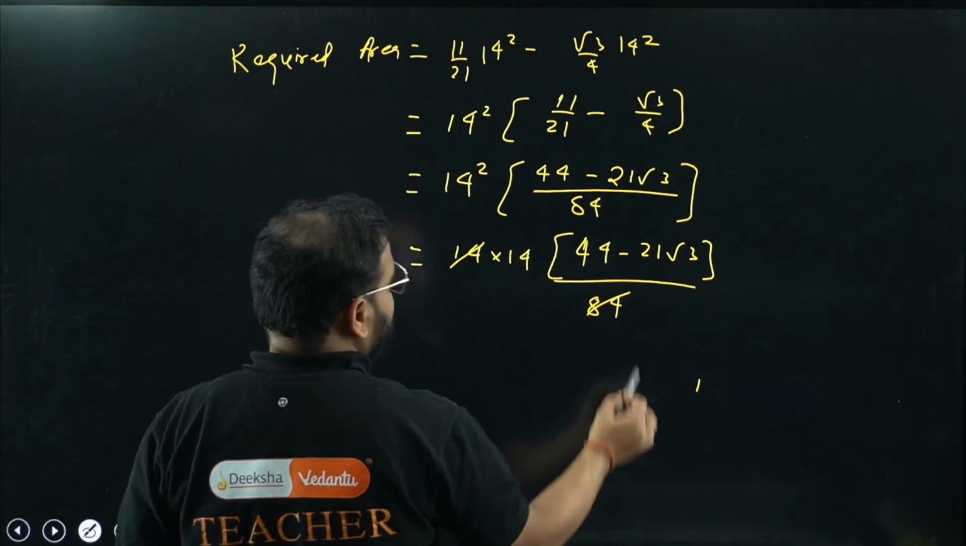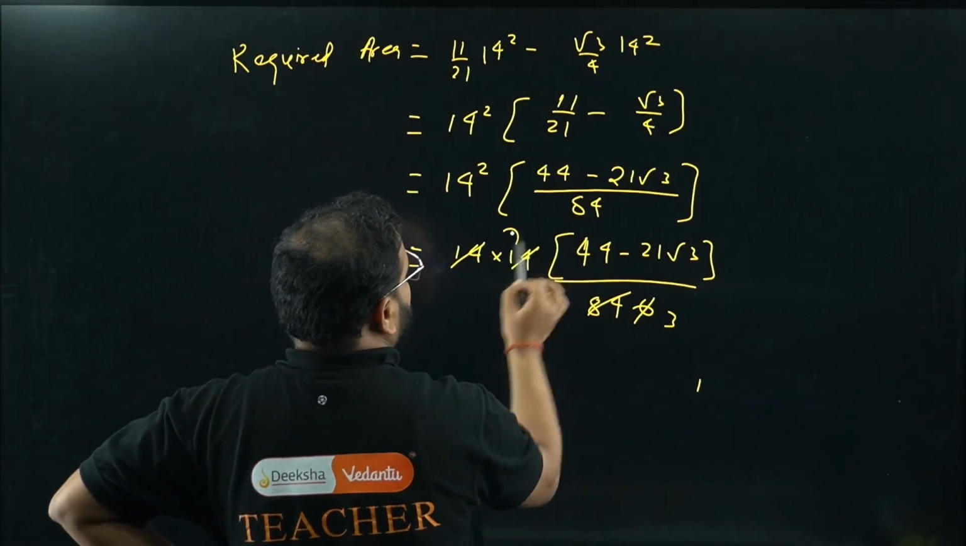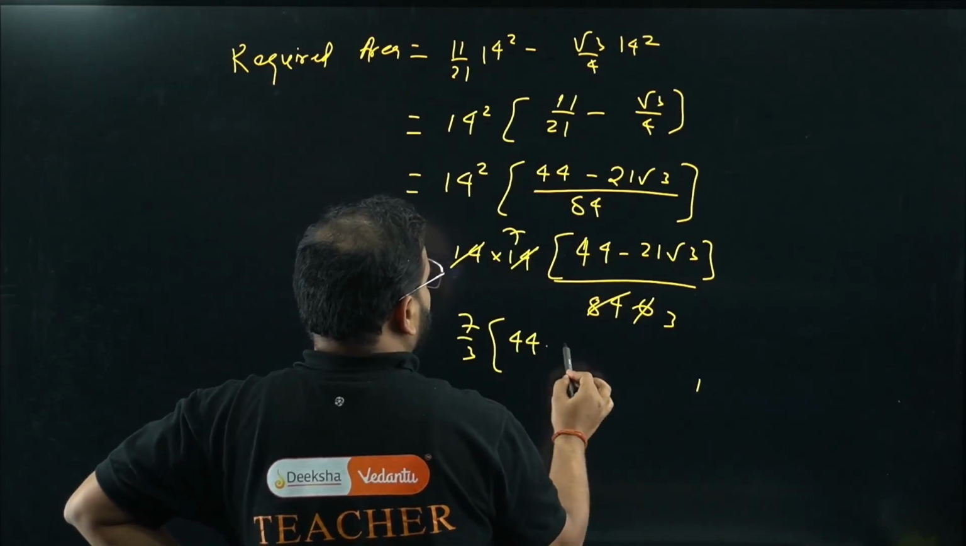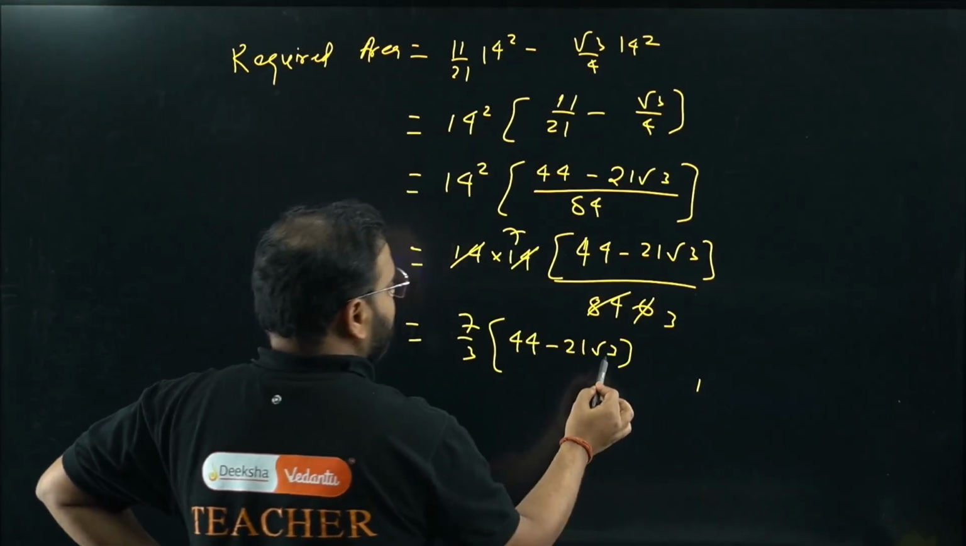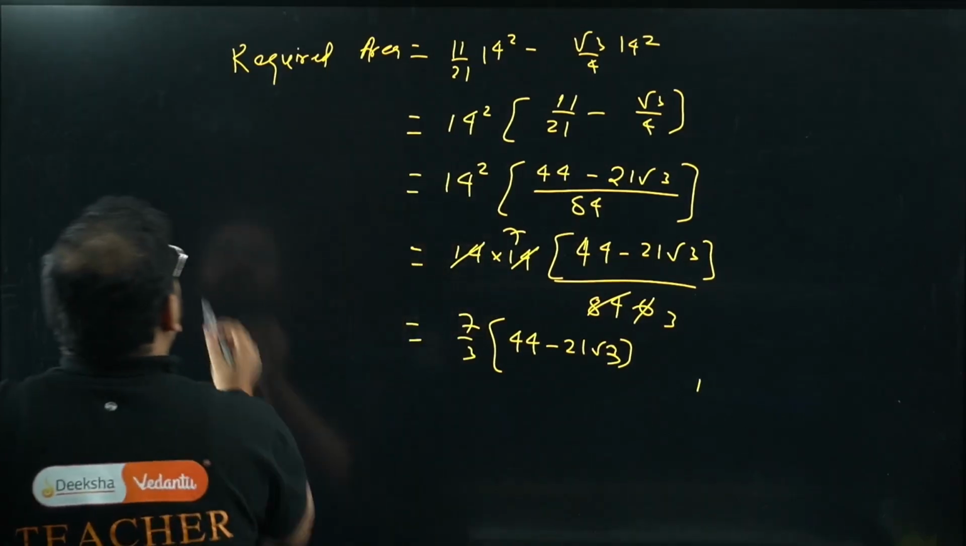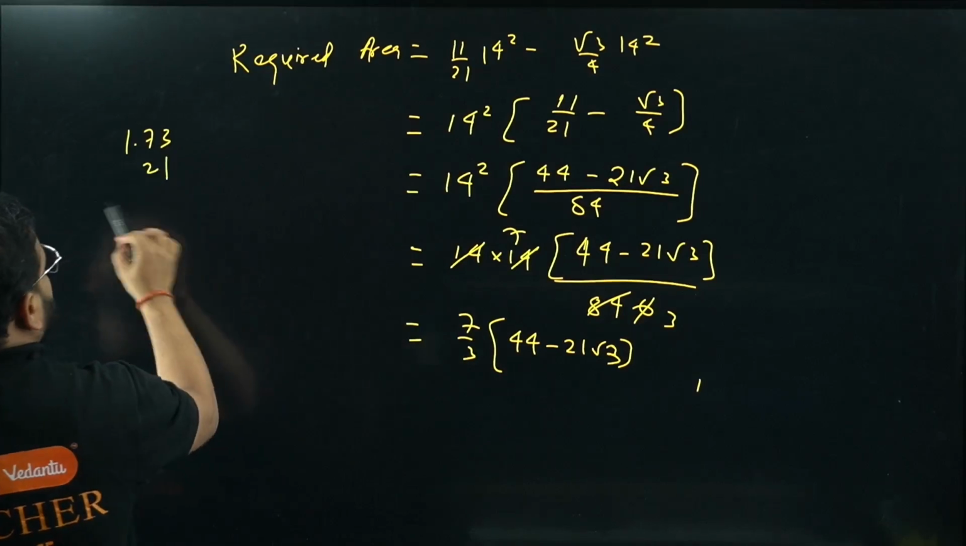14 6 is 84. Okay, and we get here as 2 3s are and 2 7s are. What I'm getting, sir? 7 by 3 times of 44 minus 21 root 3. They're given the root 3 value as 1.73. Now we'll use it. Okay, 1.73 into 21. Let's multiply this.